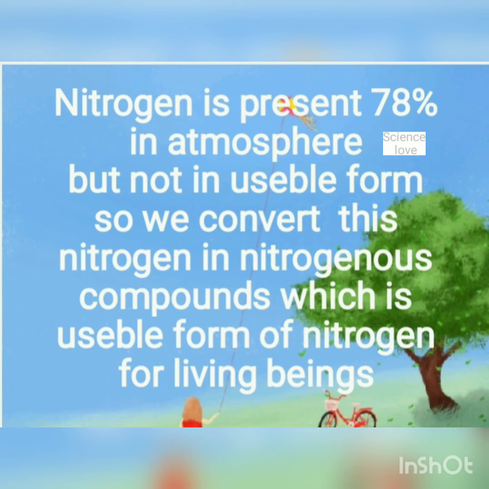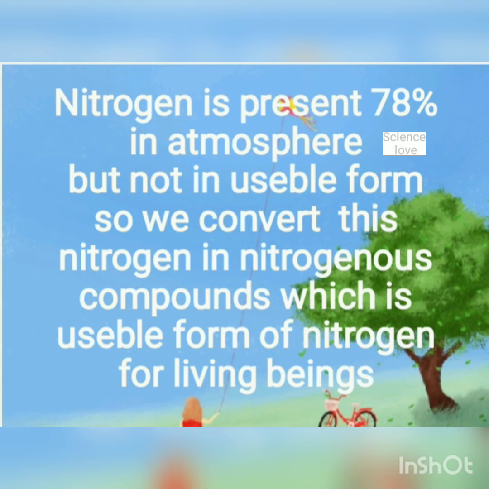Now, nitrogen. Nitrogen is present at 78% in the atmosphere. You know about it, but it is not in a usable form. It is present in the atmosphere as N2 gas, and in the form of N2 it is not usable for living organisms. So how can we use this nitrogen? We can only use nitrogen in the form of nitrogenous compounds, not in N2 form.